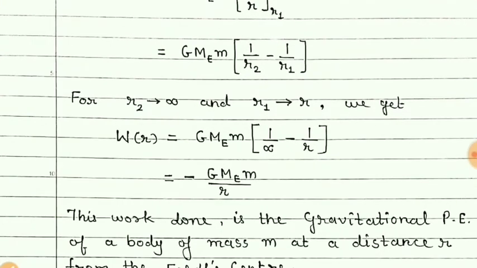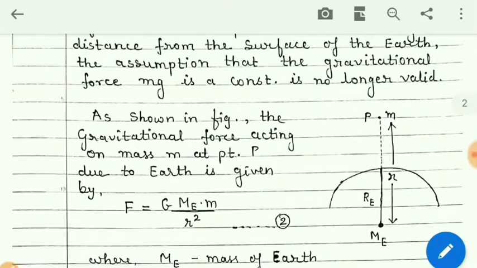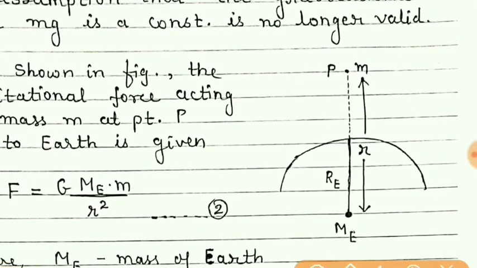Now students, if we consider this distance r2 at infinity, then we can write r1 is equal to r. Means from the surface of the earth, if we consider the second position, that is the final position, to be at infinity, so we can consider that r2 is equal to infinity. So in that case we can write r1 is equal to r.